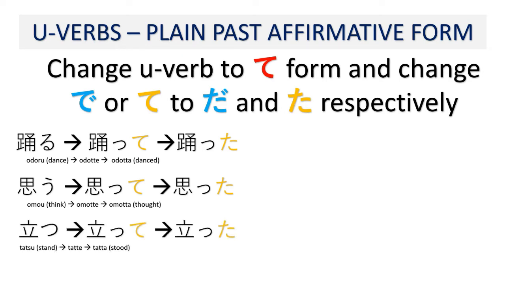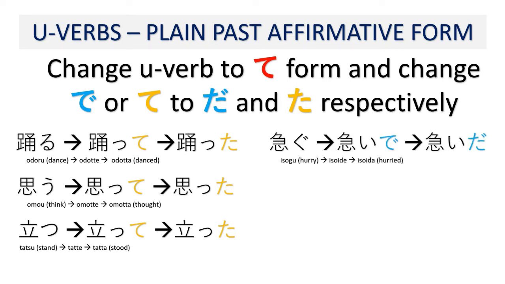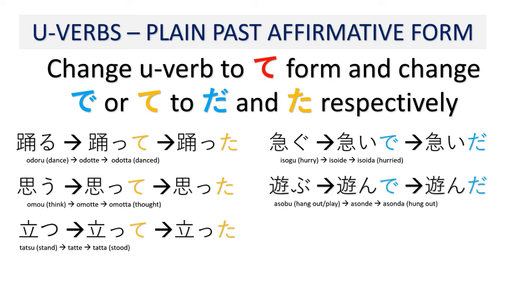Tatsu, to stand. Tatsu becomes tatte, and it becomes tatta. Isogu becomes isoide. Isoide becomes isoida. Asobu, to hang out or play, becomes asonde.